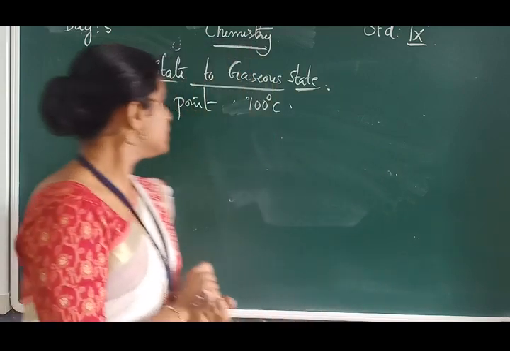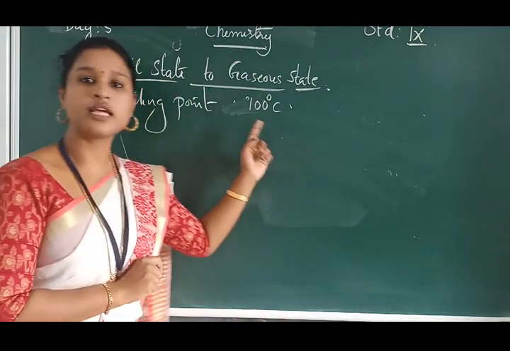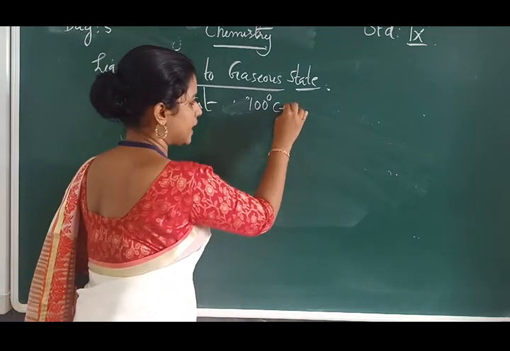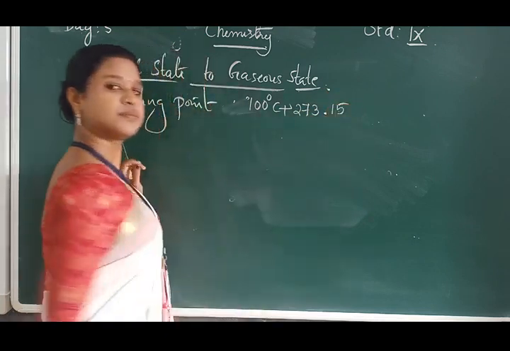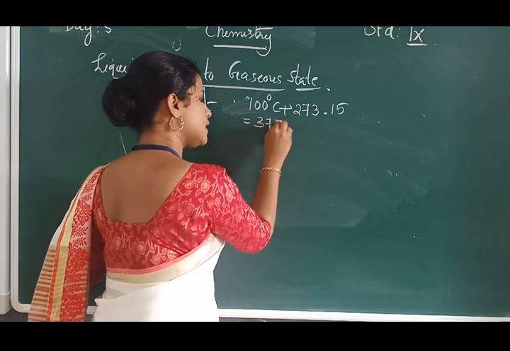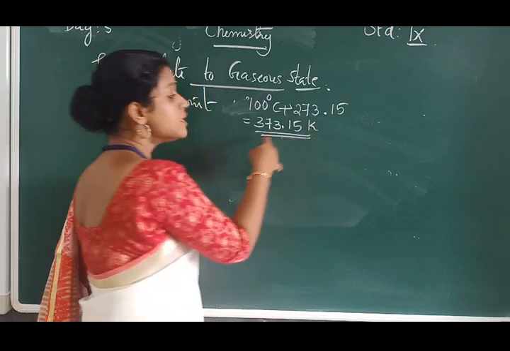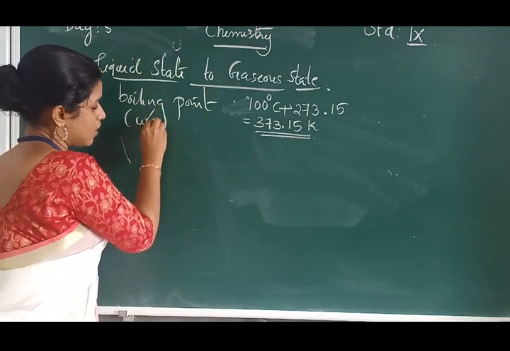So this boiling point of water can be expressed in Kelvin as 100 degrees Celsius plus 273.15. What would be the answer? The answer should be 373.15.